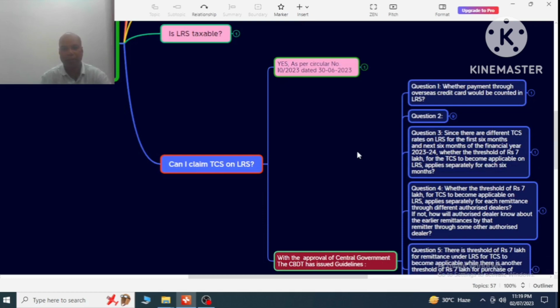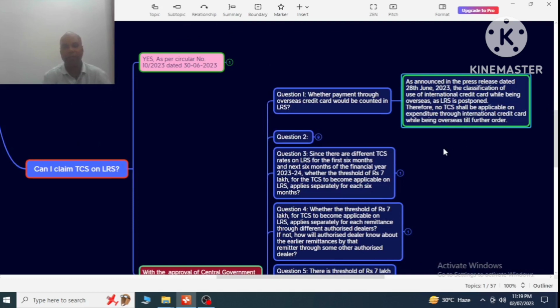With the approval of the central government, the CBDT has issued some guidelines in the form of questions and answers. Question number 1 is whether the payment through an overseas credit card would be counted in LRS.